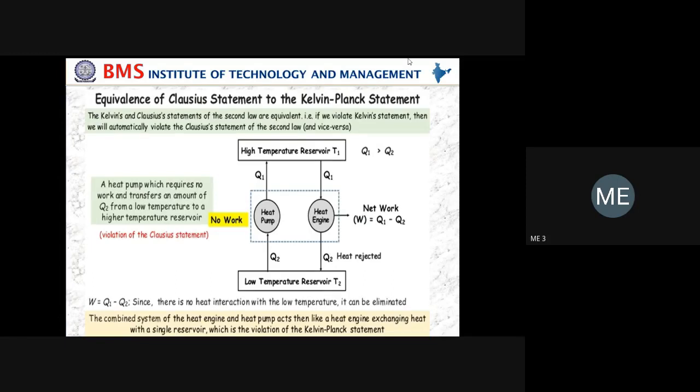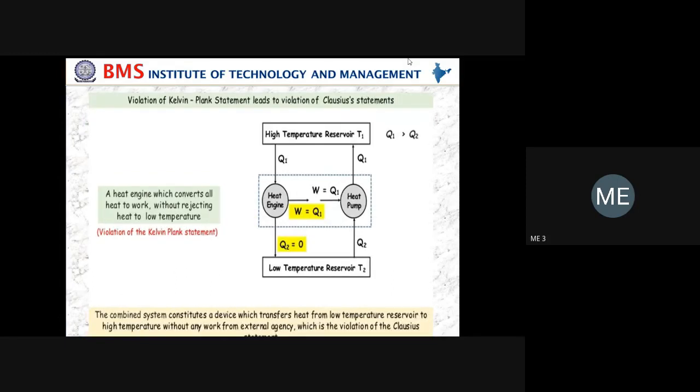You see the highlighted point, and in the second case you have to show Q2 is 0, meaning there is no Q2. Q2 is exactly 0, and the heat engine produces the net work done, which is exactly equal to Q1. So it violates the Kelvin-Planck statement. How does it violate it? For any heat engine, we should have a minimum of two thermal reservoirs. Then only the heat engine will work.